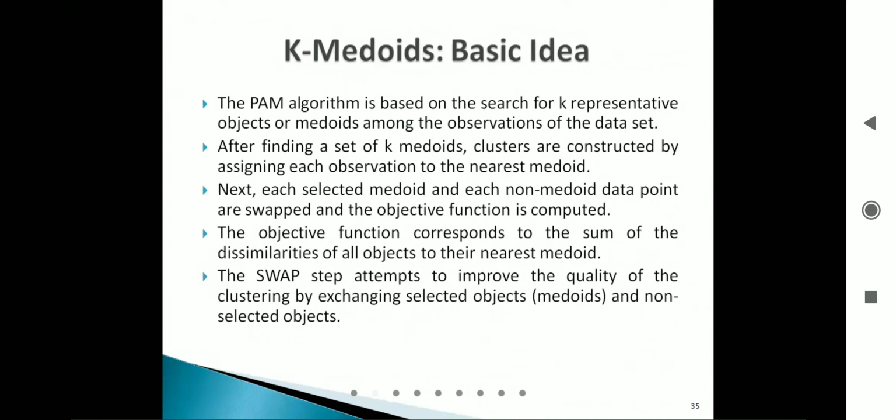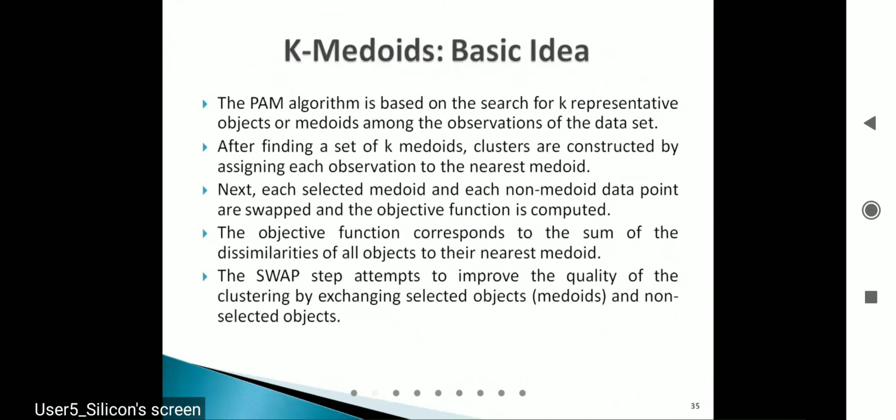Step 2, for whatever remaining objects you have, find the Manhattan distance from each of these remaining data objects to the already selected medoid values. Then assign each data object to the medoid where the distance is minimum, and finally you will form the clusters. So clusters are constructed by assigning each observation, that means each remaining data object, to the nearest medoid.